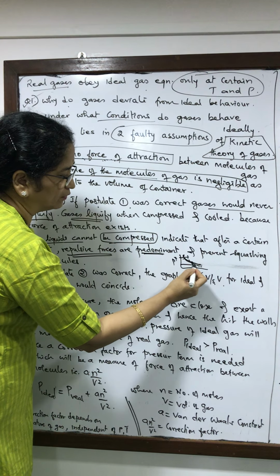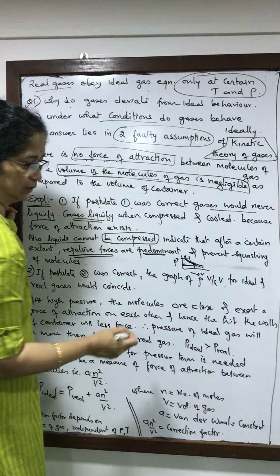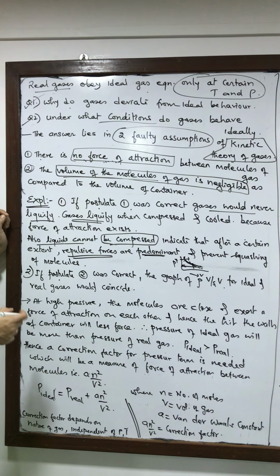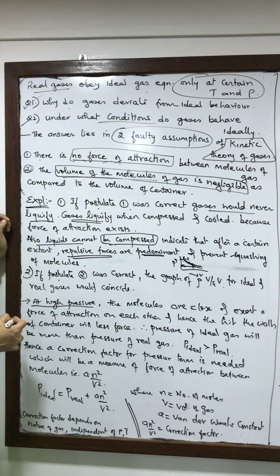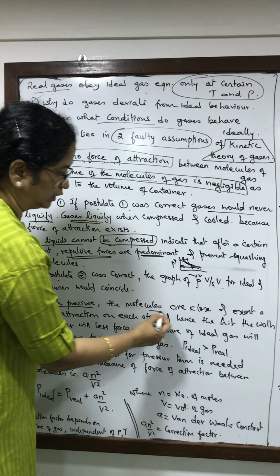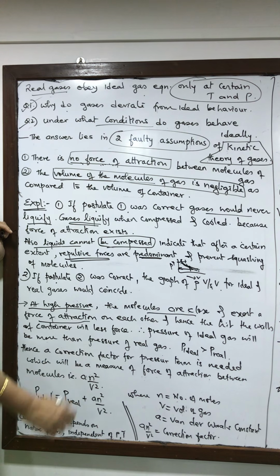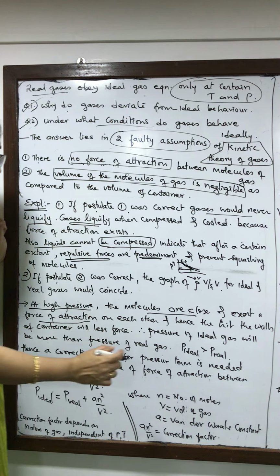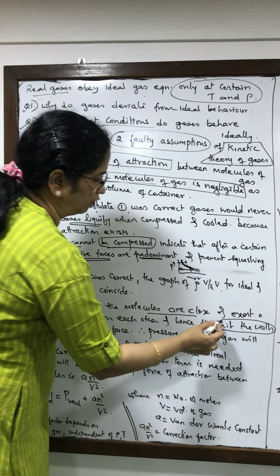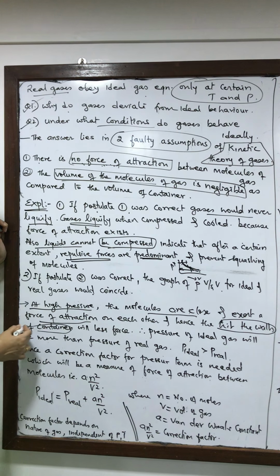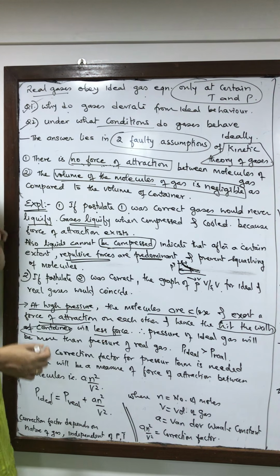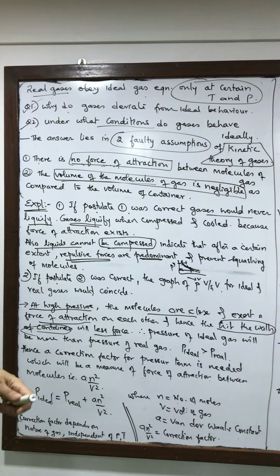Whereas when the pressure is very low, that time somewhere close. So that would have coincided. And at high pressures, the molecules are close and they exert a force of attraction with each other, and they hit the walls of the container with less force. Now that is what is called pressure.